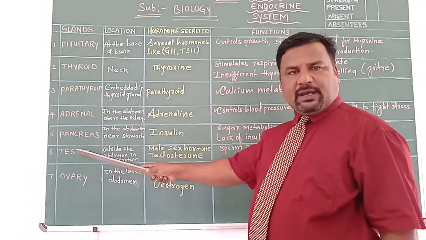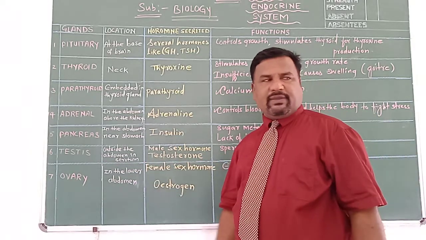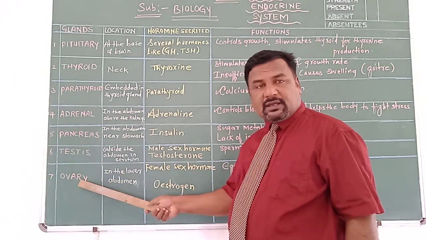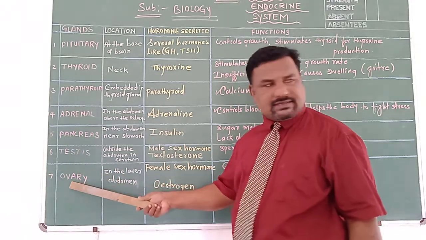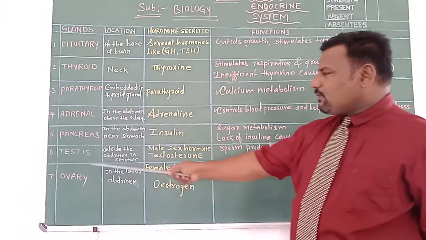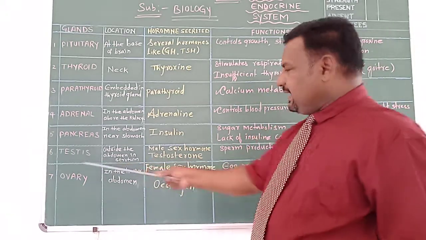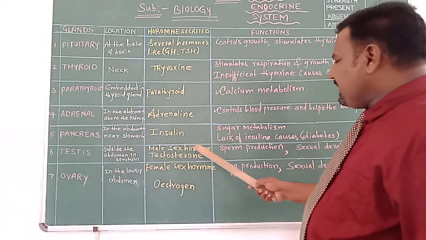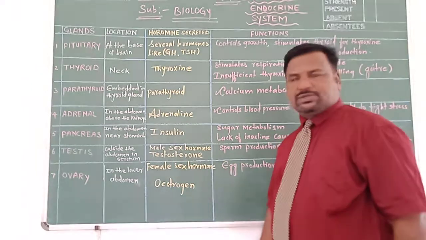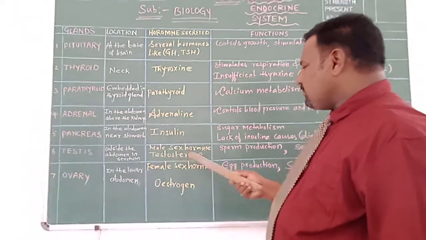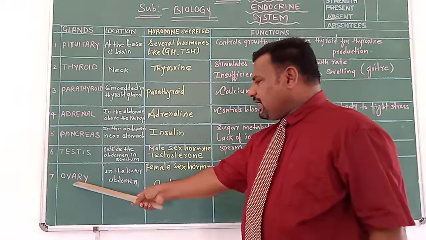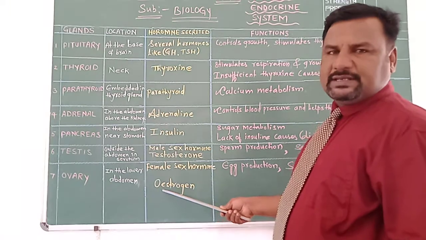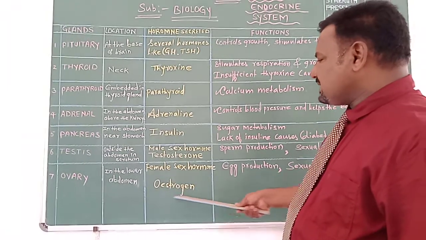Gonads. The testes are the male gonad and the ovary is the female gonad. See, they are gonads, they are not glands. This is a male gonad and this is a female gonad. What does it do? The testes secrete the male sex hormone. What is the male sex hormone, children? Testosterone is the male sex hormone. And the ovary produces female sex hormones. Progesterone is there, estrogen is there. There are two female sex hormones.